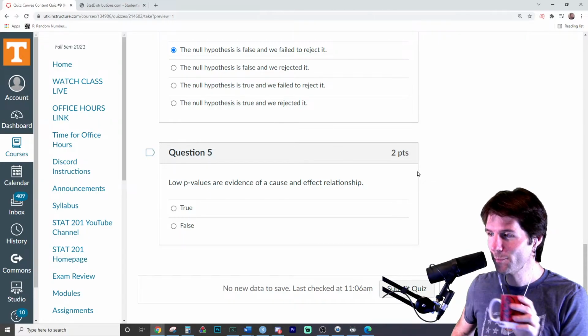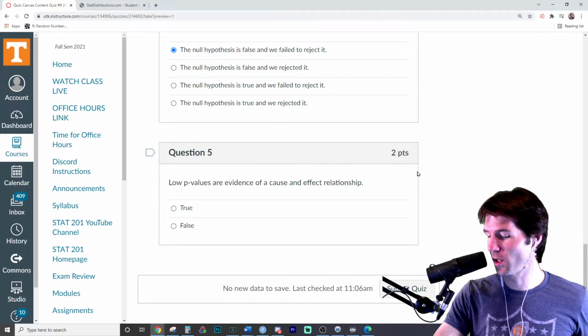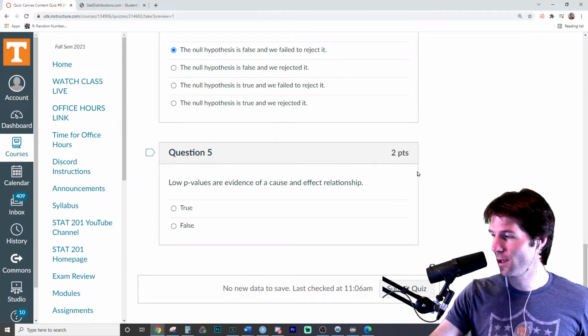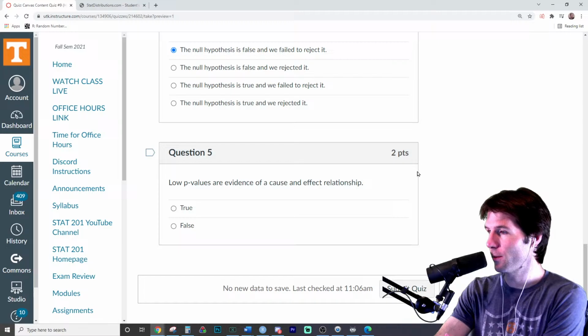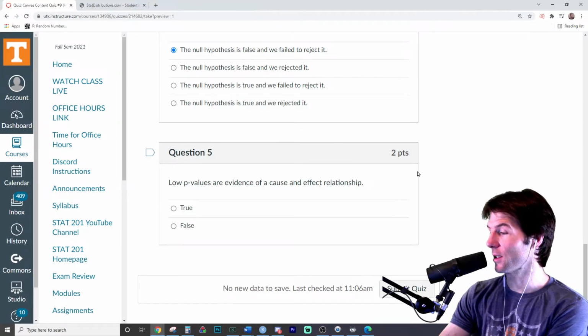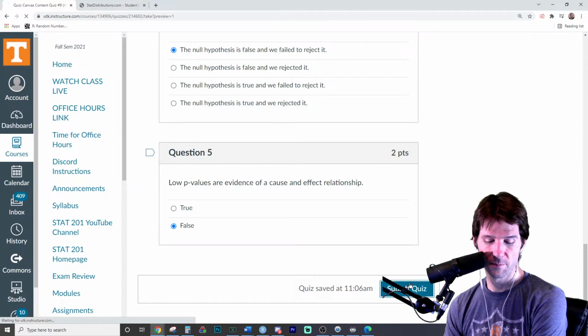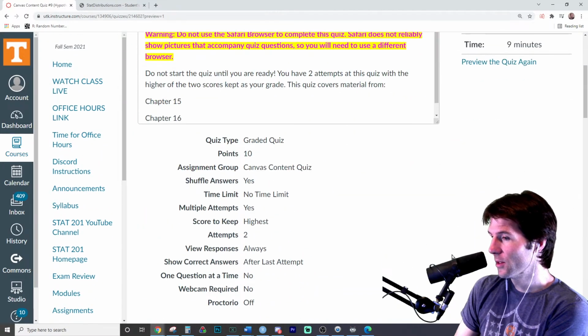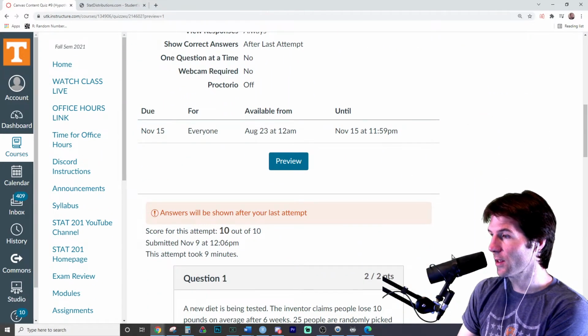Low p-values show cause and effect. What do you think? Low p-values show cause and effect relationships. False. Statistics can't talk about cause and effect. Statistics talks about just associations.